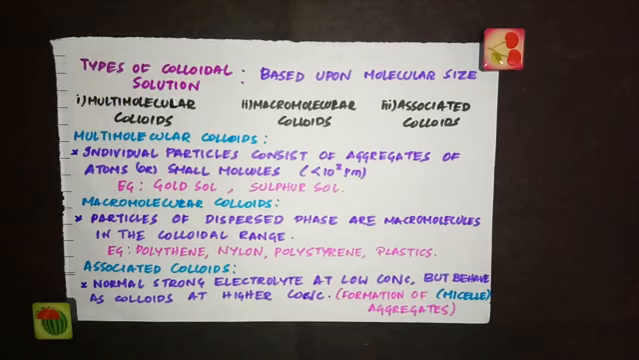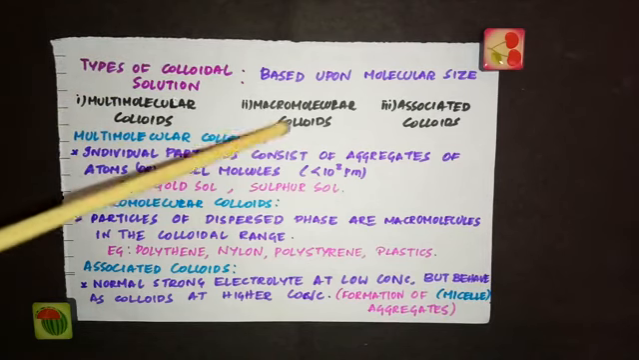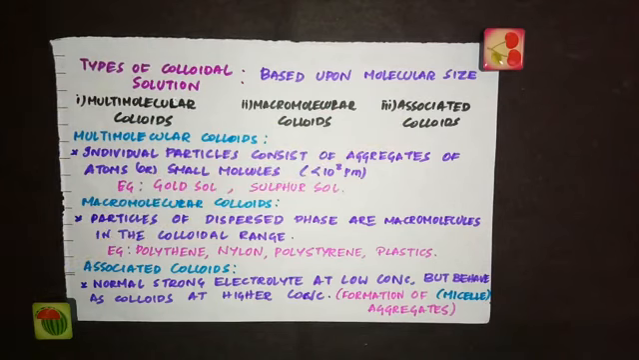Based on the molecular size, we have three types of colloids: multimolecular colloids, macromolecular colloids and associated colloids. The first one, multimolecular colloids. In multimolecular colloids, the individual particles of colloids consist of an aggregate of atoms or small molecules with molecular size less than 10^3 picometer.